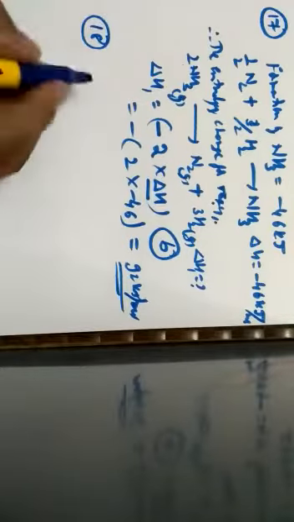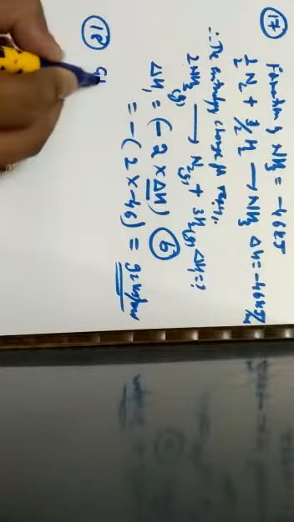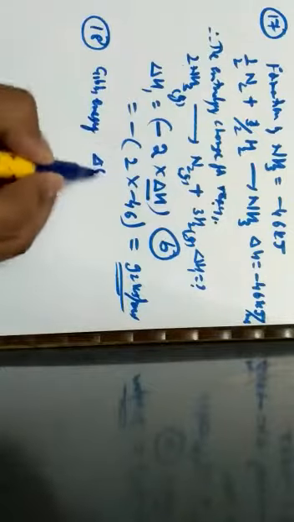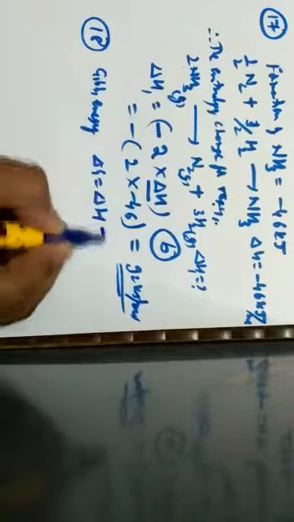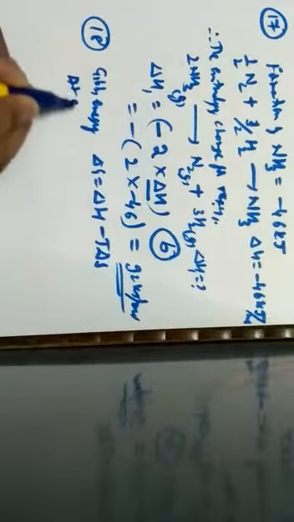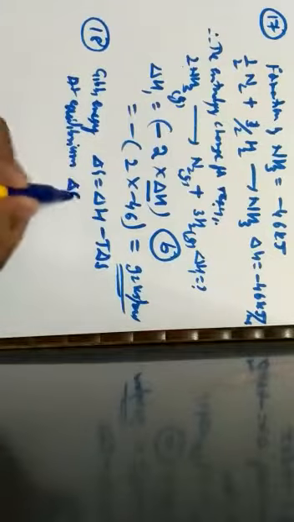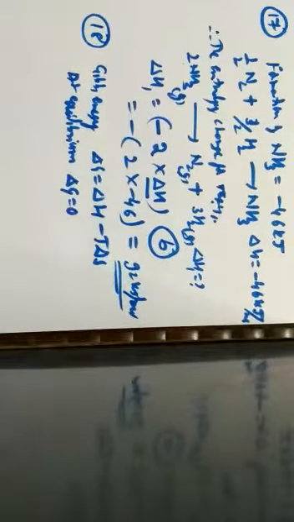Here one should know that according to the Gibbs energy equation, delta G is equal to delta H minus T into delta S. When the reaction is at equilibrium, we know that delta G is equal to 0.